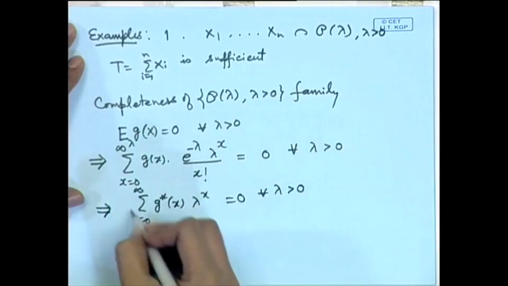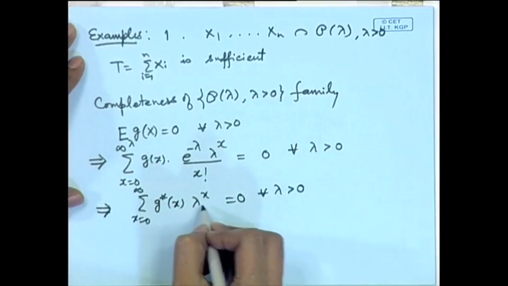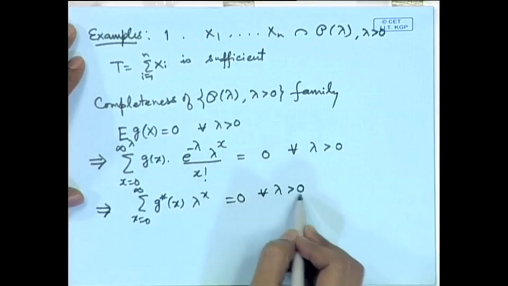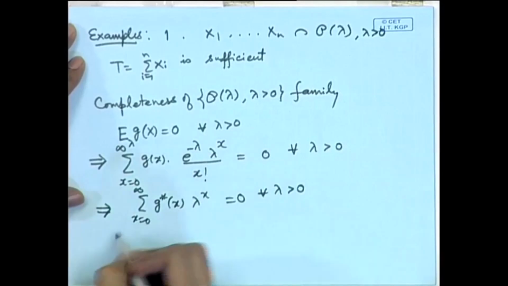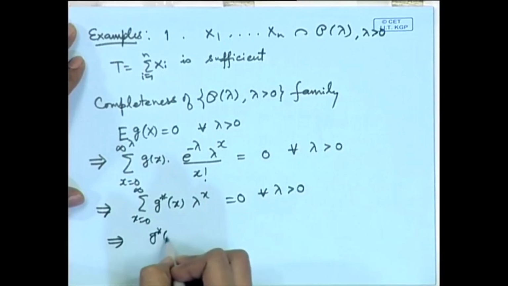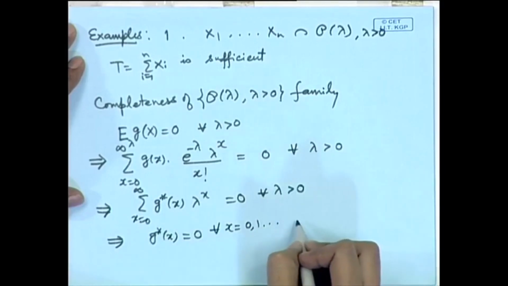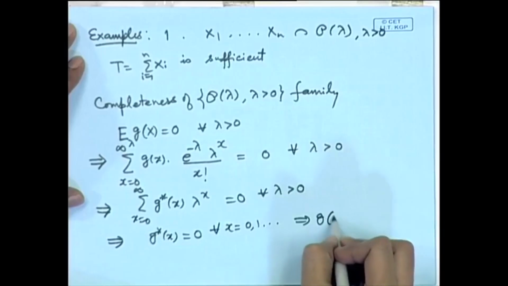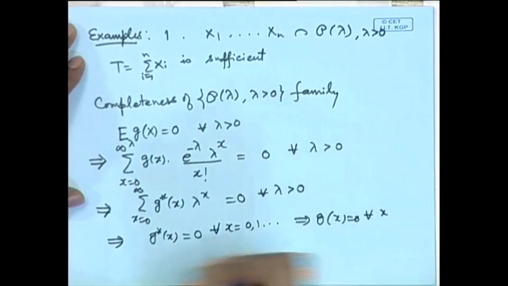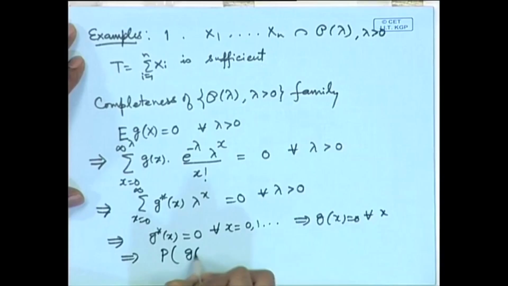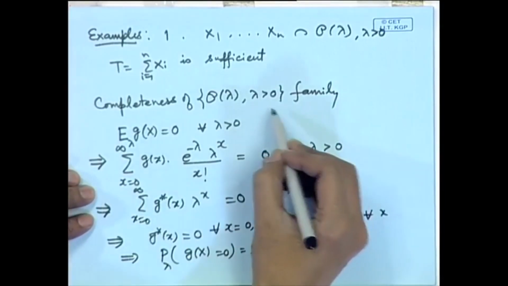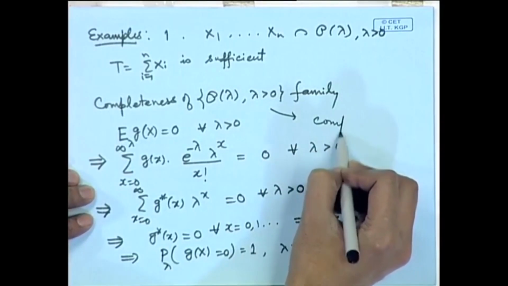Now, the left hand side is a power series in lambda, and we are saying that it is identically 0 on the positive half of the real line. That is possible only if g star itself is 0, that means all the coefficients must be 0, which is equivalent to saying that g(x) is 0 for all x, which implies that probability that g(X) is 0 is 1 for all lambda. So, that means this family is complete.